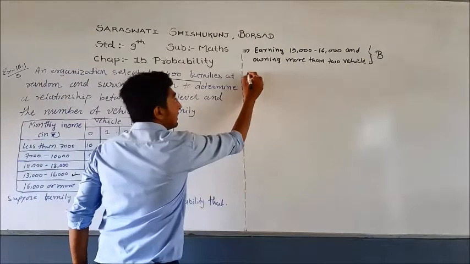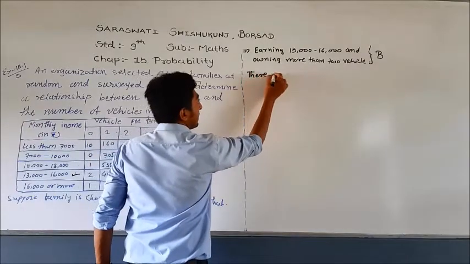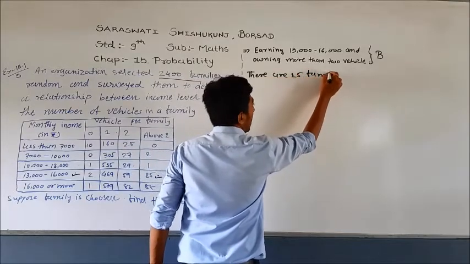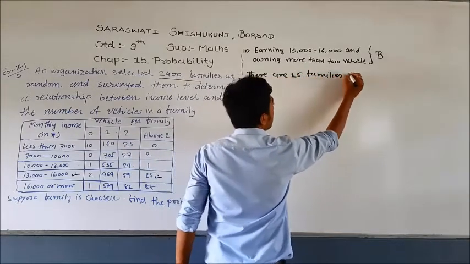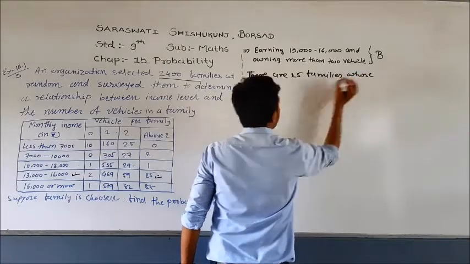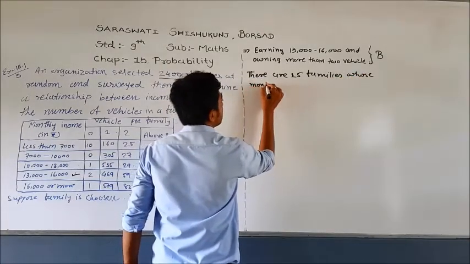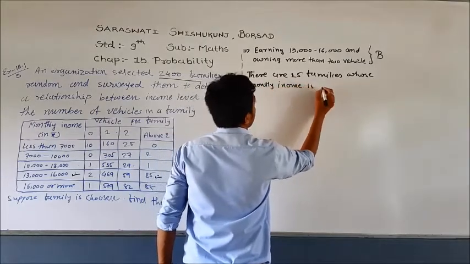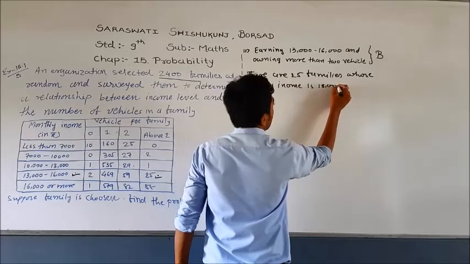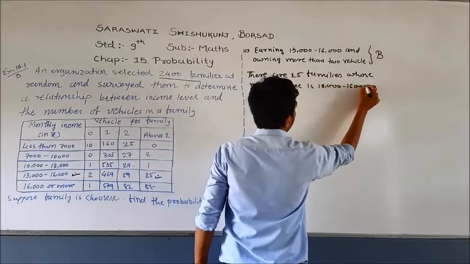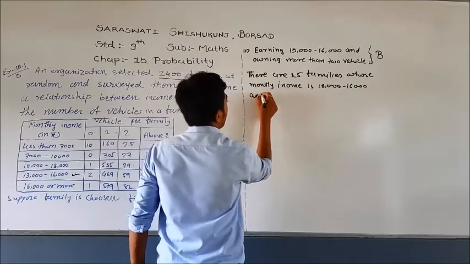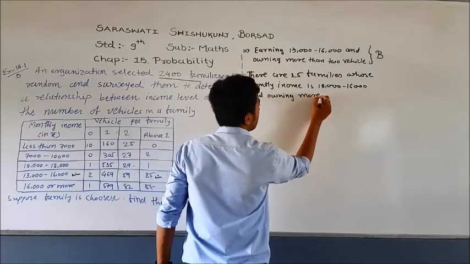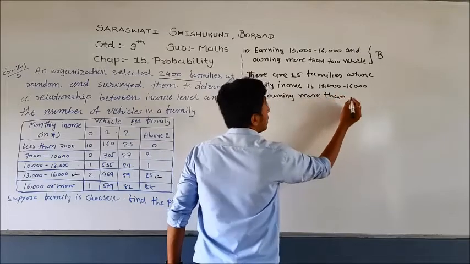So there are 25 families whose monthly income is 13,000 to 16,000 and owning more than 2 vehicles.